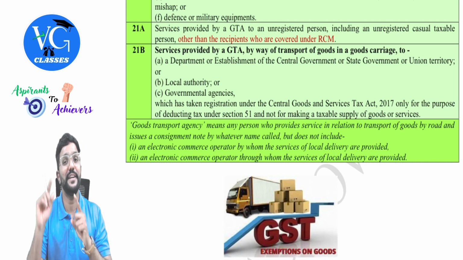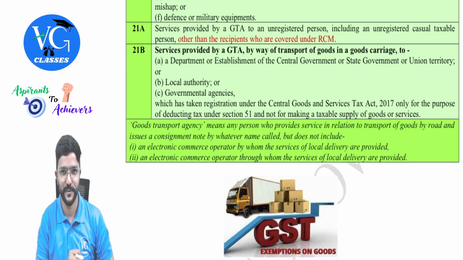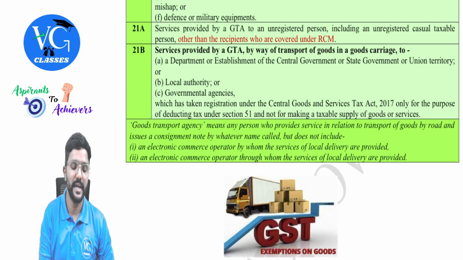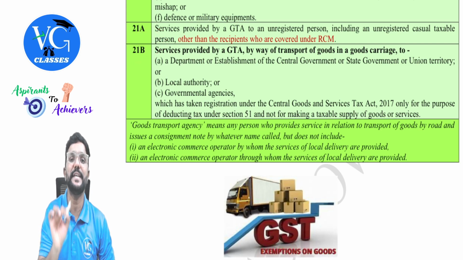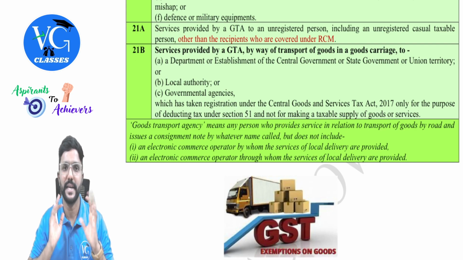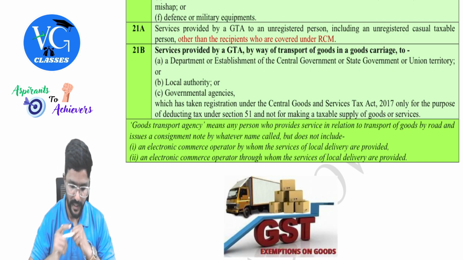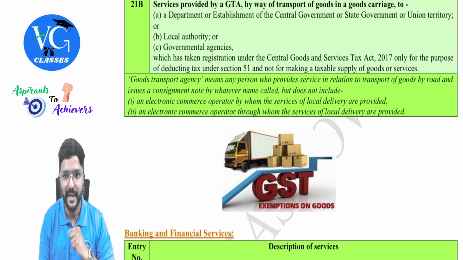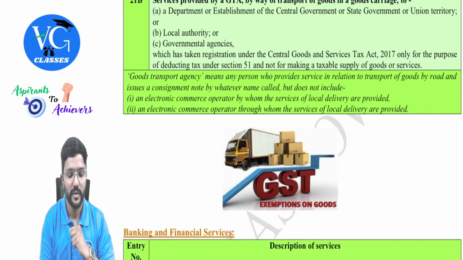In that case, I had mentioned even in RCM in bracket, yes. So in that case, even though the recipient is registered under GST, still it is exempt as per entry 21B, guys. No RCM, no FCM, it is exempt. Okay. Then goods transport agency has been defined and it has been amended, guys. So please be careful with this.